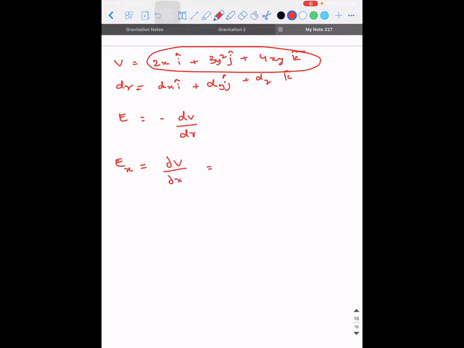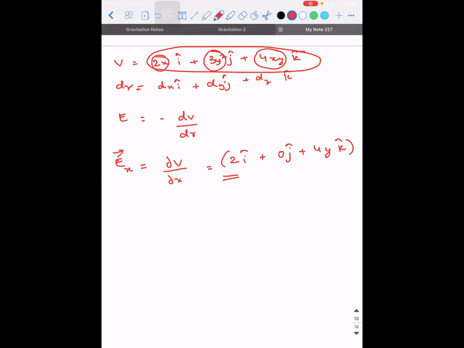You're differentiating the whole parameter only with respect to x. So derivative of 2x is how much with respect to x? 2. It is 2 i cap plus 3y square j cap becomes 0 j cap, plus 4xy is there, no? Differentiating with respect to x, it is just 4y k cap. So this is going to be the electric field as a vector quantity.